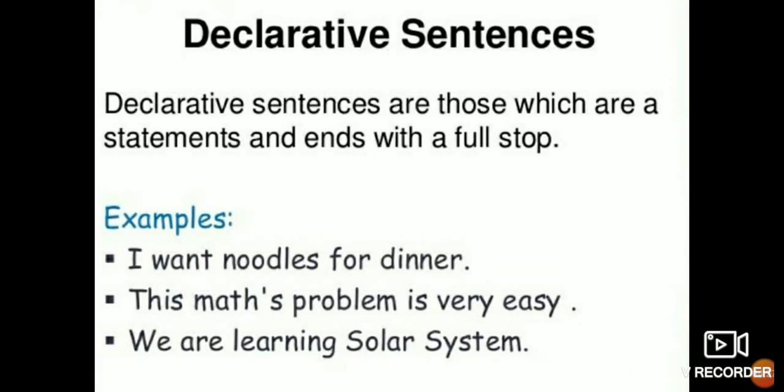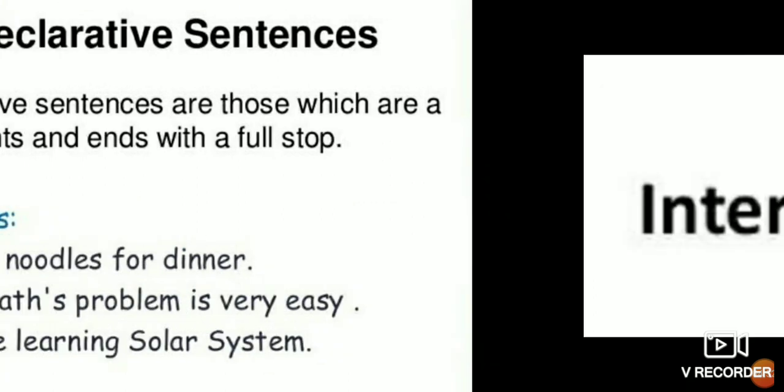Now come to declarative sentences. Assertive sentences are also known as declarative sentences. So don't get confused that this is a second type of sentence. No, it is the same as an assertive sentence, also known as declarative sentences. Declarative sentences are those which are statements and end with a full stop. I want noodles for dinner. You can see the same statement. There is no change. You can say it is assertive, and you can also say it is declarative.